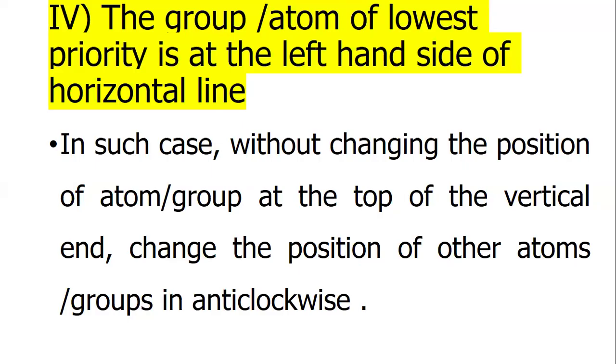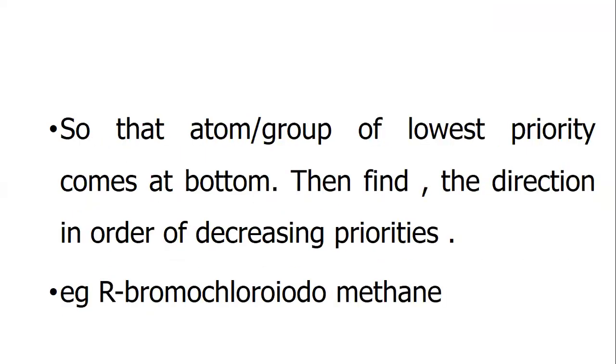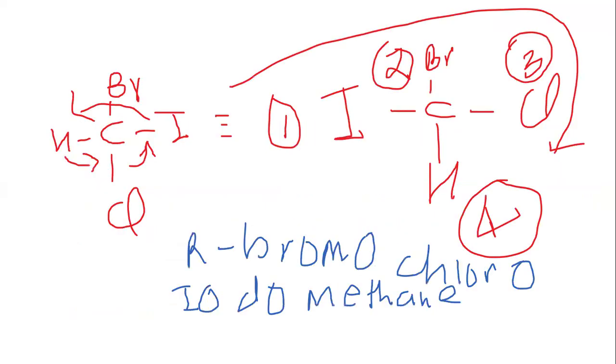In such a case, without changing the position of the atom or group at the top of the vertical line, change the position of the other atoms or groups in the anticlockwise direction, so that the atom or group of lowest priority comes at the bottom, then find the direction in order of decreasing priority. Bromochloromethane: the lowest priority is on the left hand side. Rotate to the bottom, and chlorine goes to the right side. This one is on the left side.